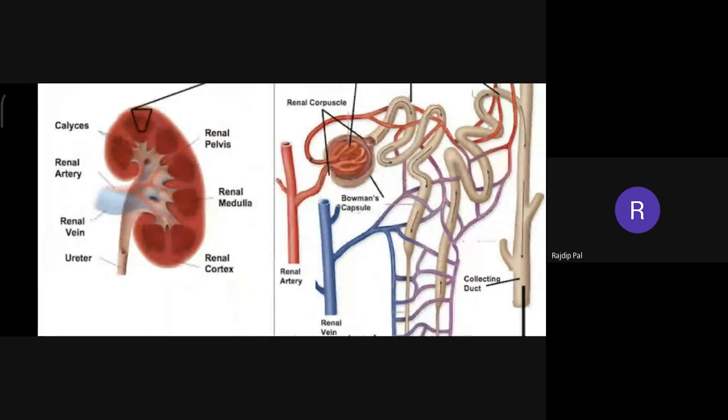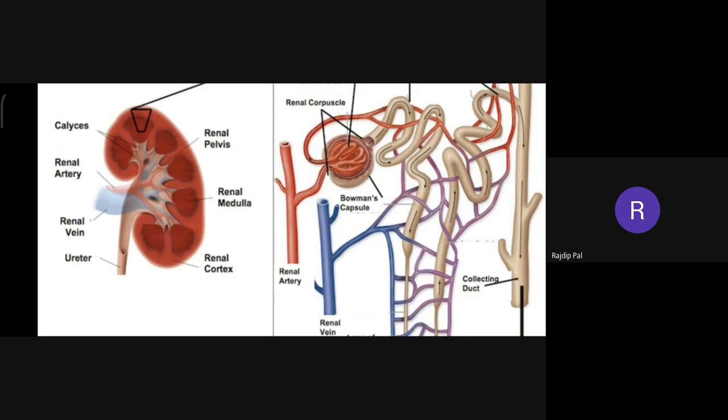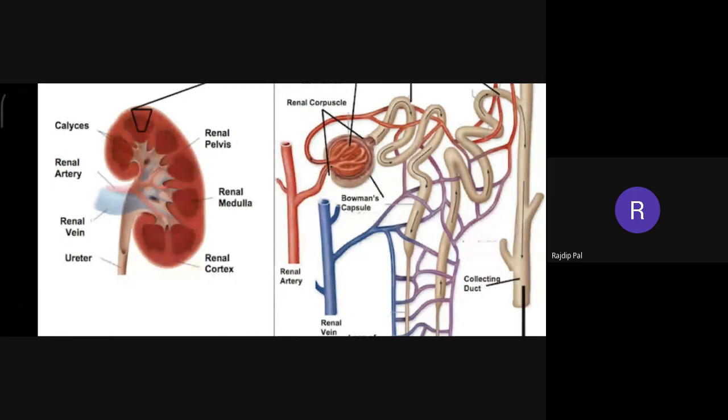You can see here, in the kidney it is coming from outside, then coming to the hilum and going to each pyramid, and there going to the cortex, and there this artery is divided into very tiny arterioles, and these arterioles are forming the glomerulus, and this glomerulus is covered by Bowman's capsule.